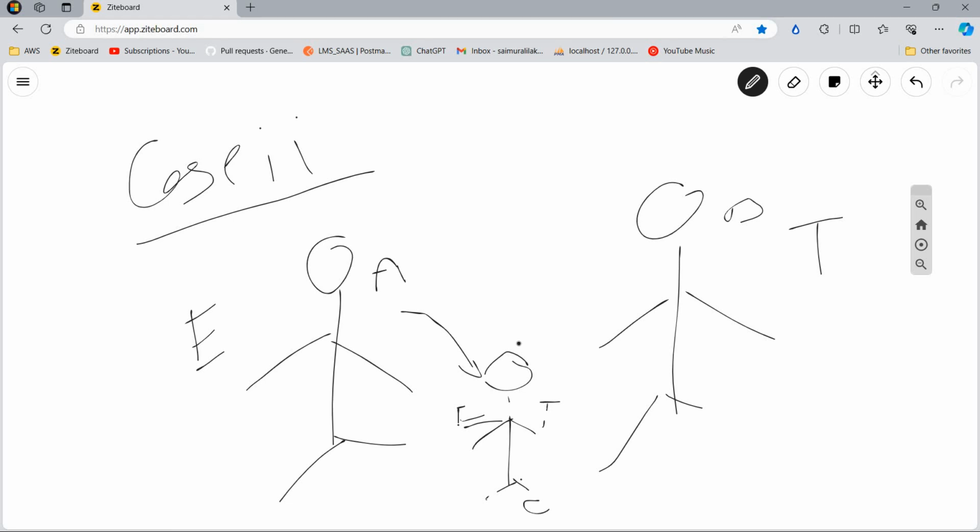This person C will be translating the English input to Telugu input, and he will be giving that as input to person B. So person B can now understand, and as he knows only Telugu, the output that is generated will also be in Telugu only.